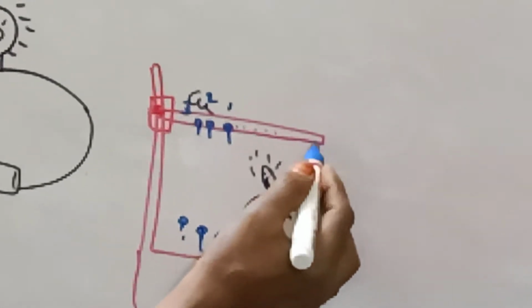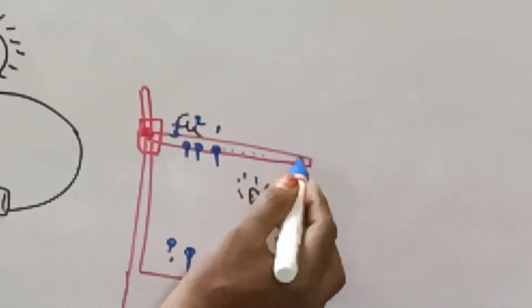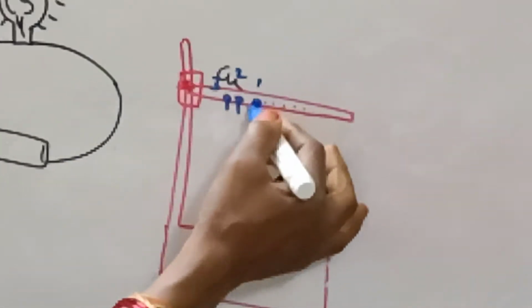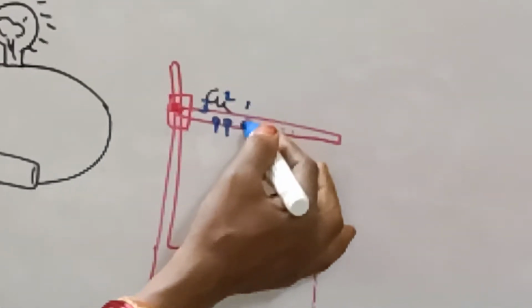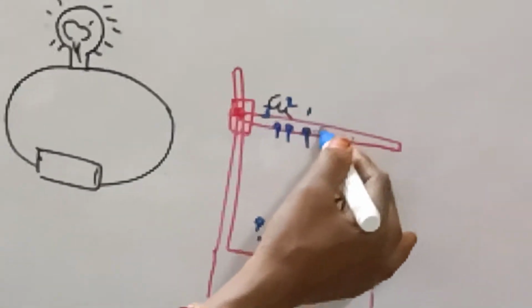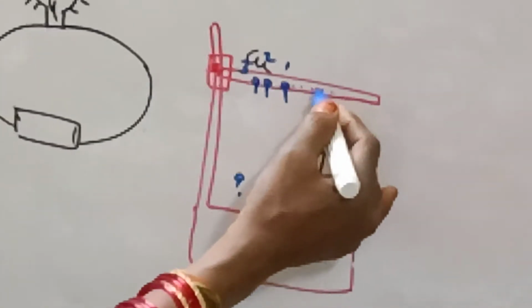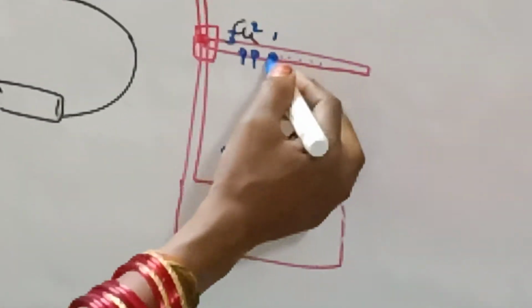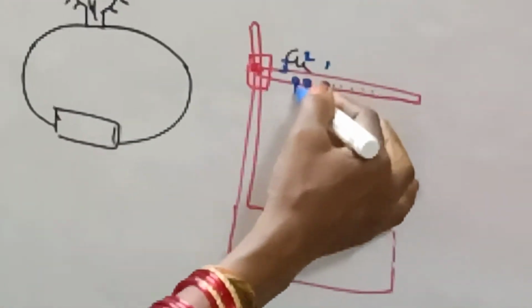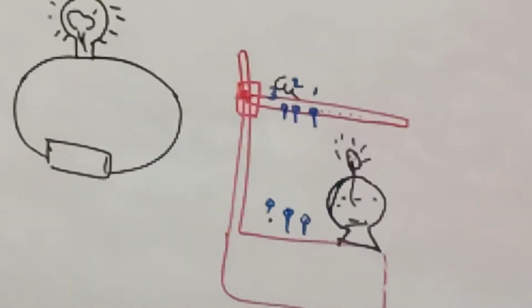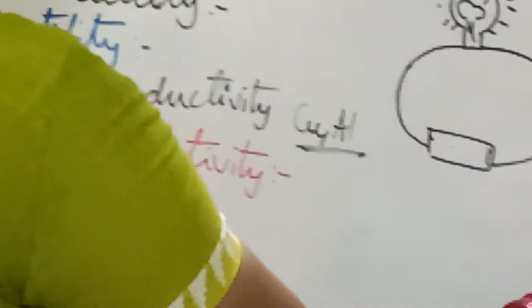If you start heating this end, slowly the heat travels in this direction. The iron nails which are attached to the copper rod, or iron rod, or any other aluminium rod, whatever metal rod you take, after heating the rod at one end, slowly the iron nails will fall off. This indicates heat conductivity. Metals can conduct heat.